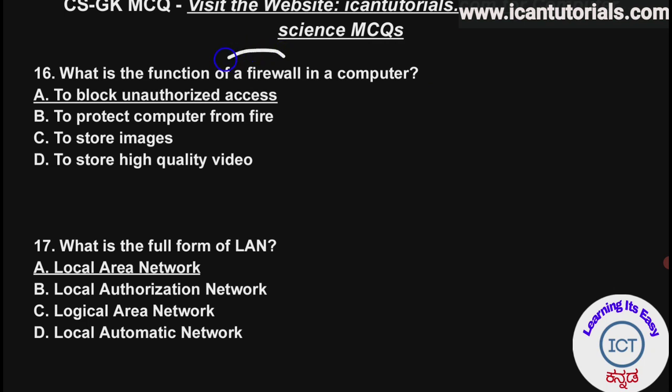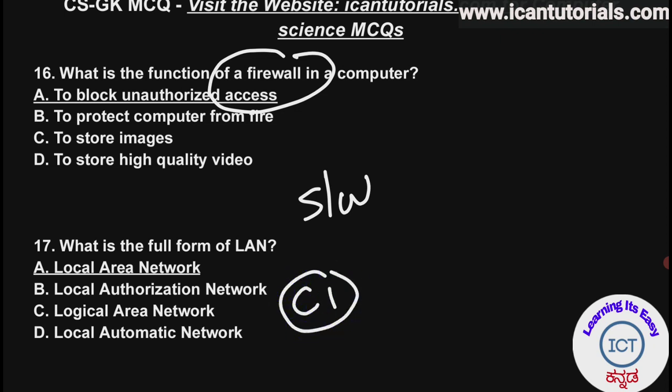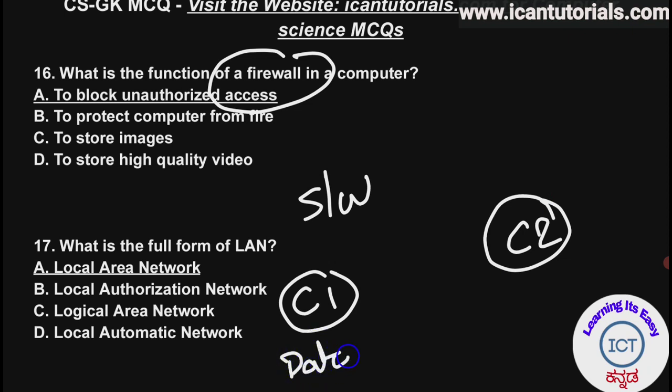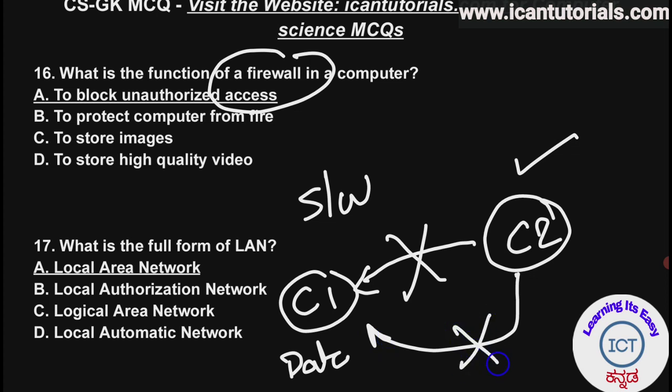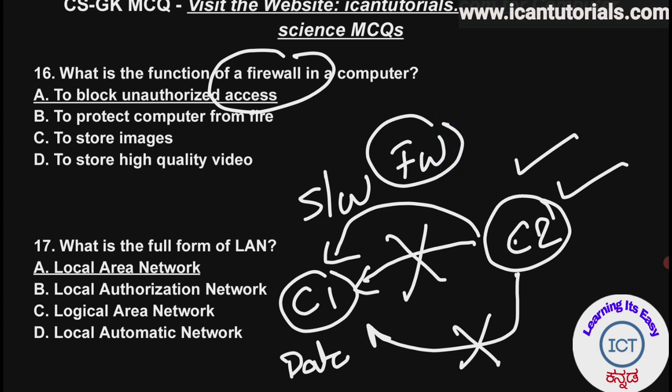First of all, see what we mean by firewall. Firewall is nothing but a software. We have a computer C1 and another computer C2. In C1 we have some data, and computer C2 tries to access the data present inside C1 unethically. That is, C2 should not be accessing the data present inside C1. It has no authorization, but illegally it is trying to access the data of C1. In that case, firewall is a software which stops computer C2 from accessing the data.